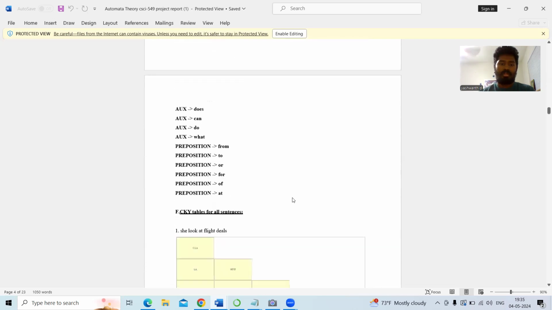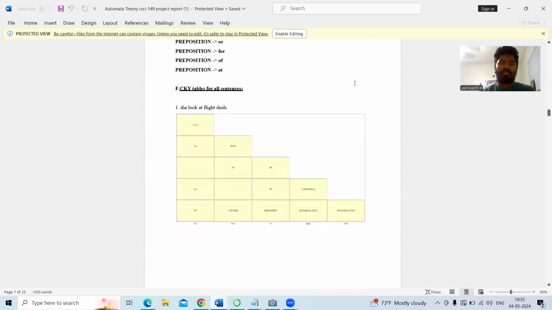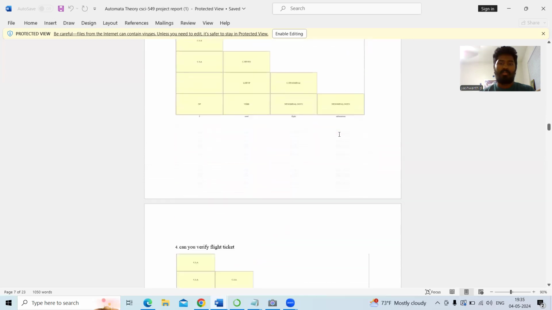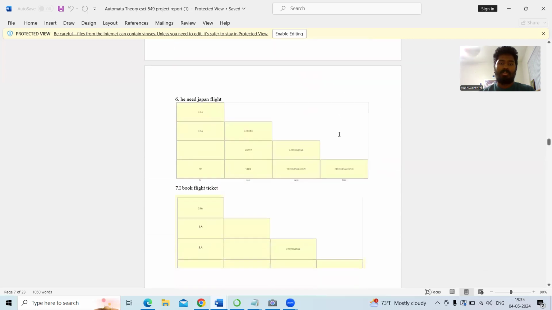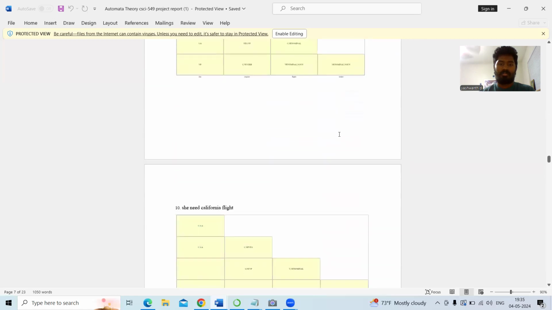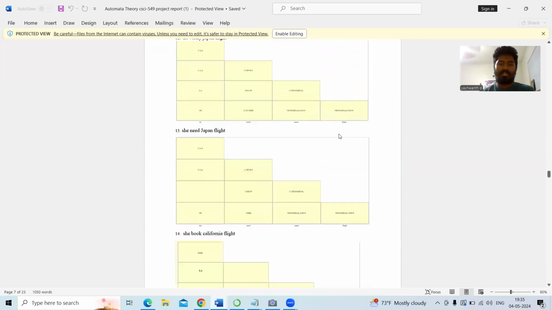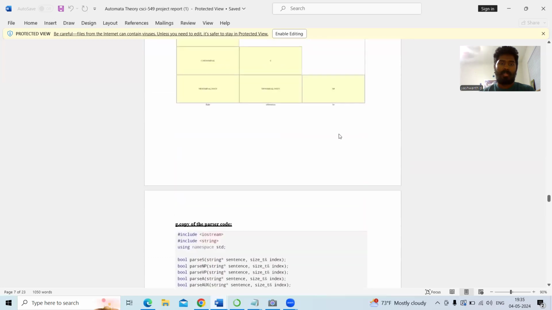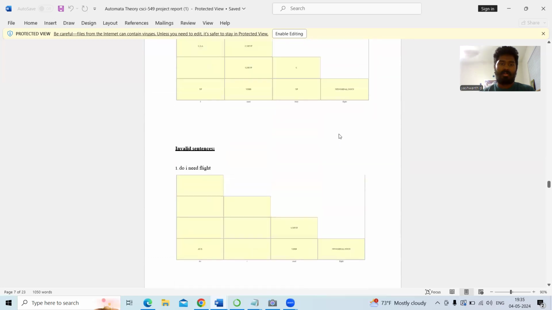Next, here come the CKY tables for all valid sentences. Here is the first valid sentence, and the CKY table has been generated. For every valid sentence I have generated a CKY table, and not only for valid sentences, I have also generated CKY tables for invalid sentences. Here is the invalid sentences parsing table.